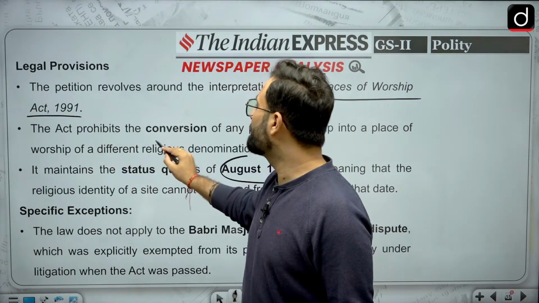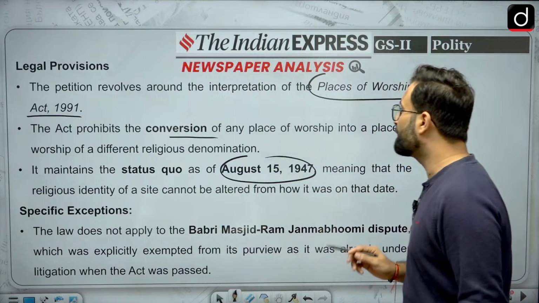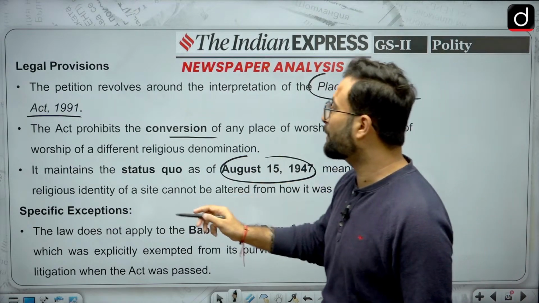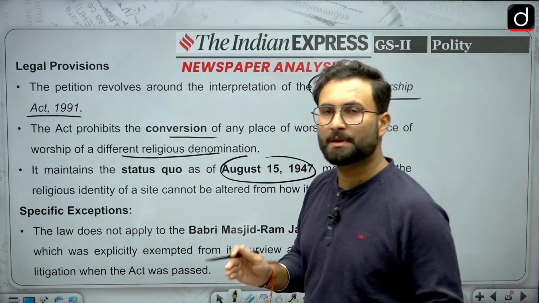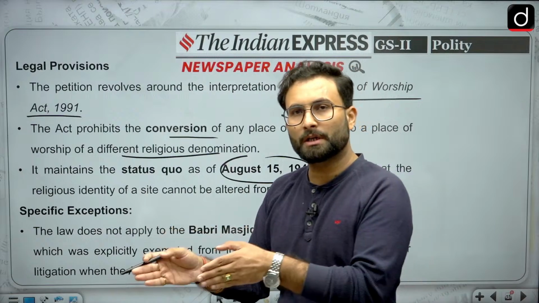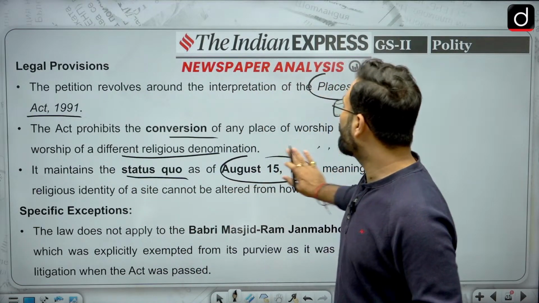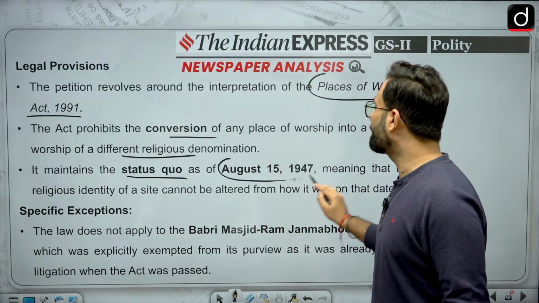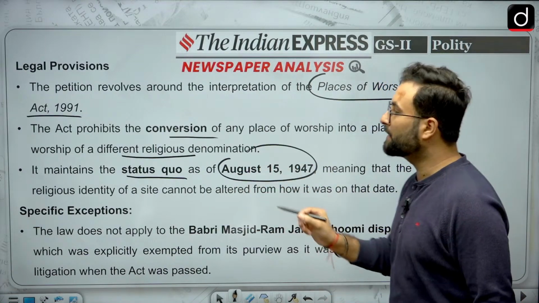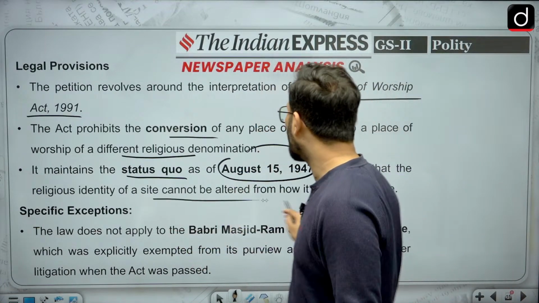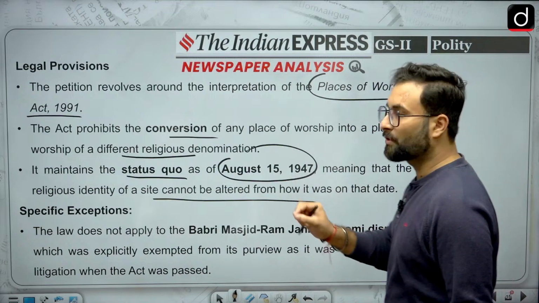The act prohibits the conversion of any place of worship into a place of worship of a different religious denomination. It maintains the status quo as it was on 15th August 1947, meaning that the religious identity of a site cannot be altered from how it was on that date.